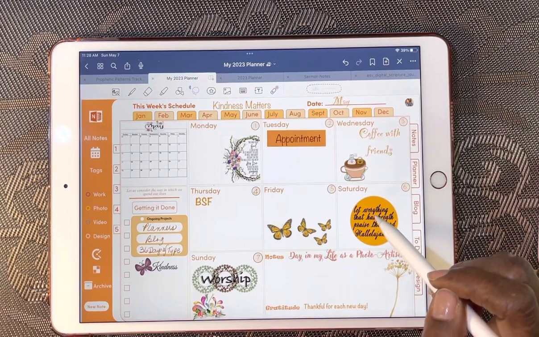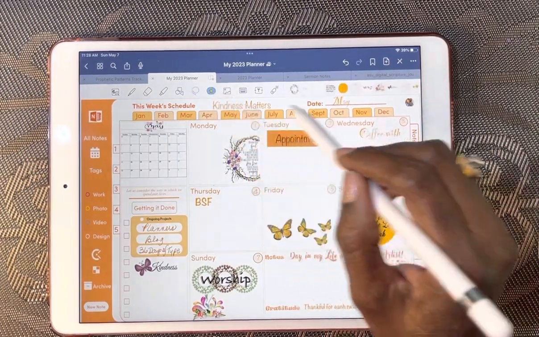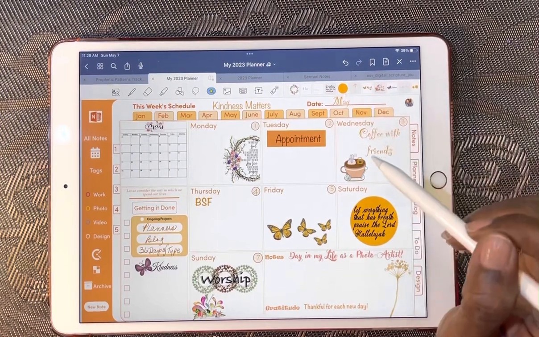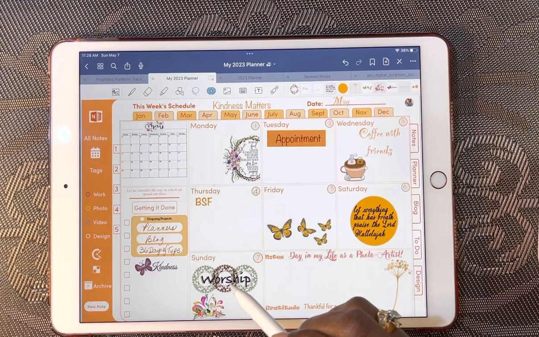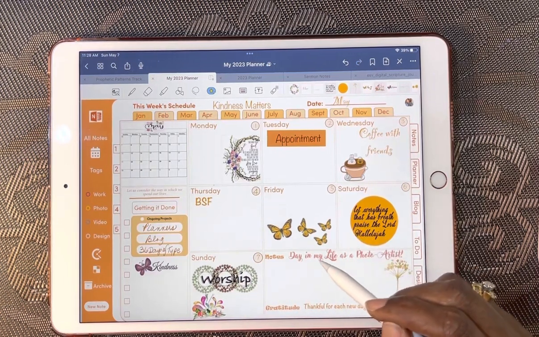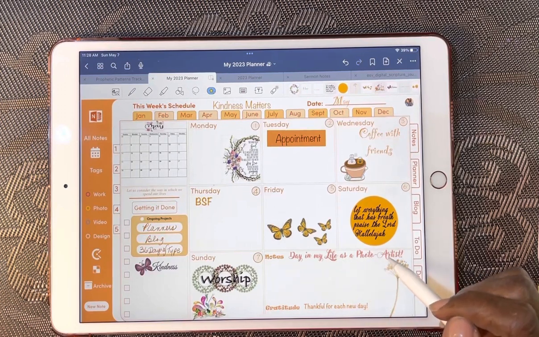This is a phrase that I made, and I'm going to show you my elements, my circle element here. I just put the phrase on top of the circle there. Okay, and this worship is an element that I created as well. And so this was a little phrase I created in Photoshop, a day in my life as a photo artist.